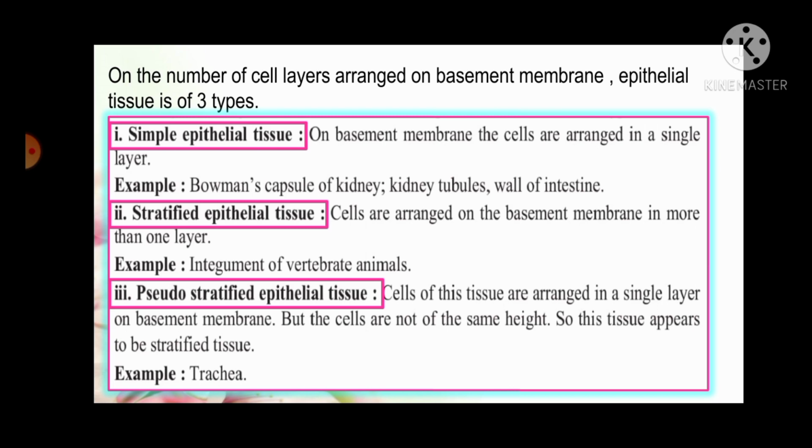Number 2. Stratified epithelial tissue. Cells are arranged on the basement membrane in more than one layer. Example: integument of vertebrate animals.